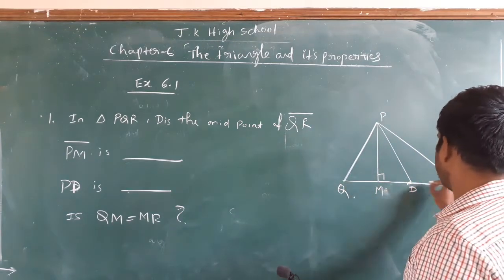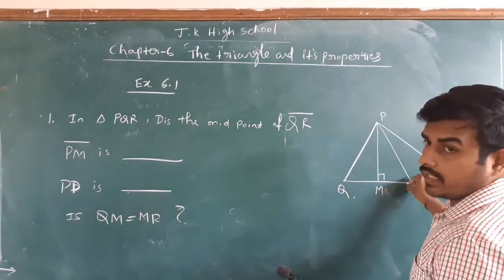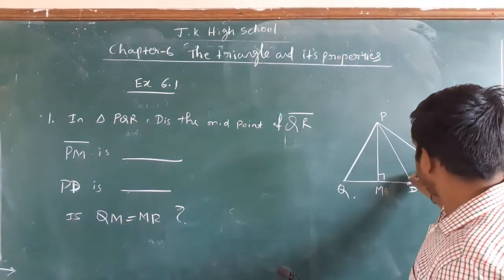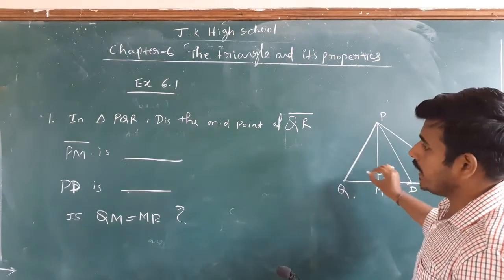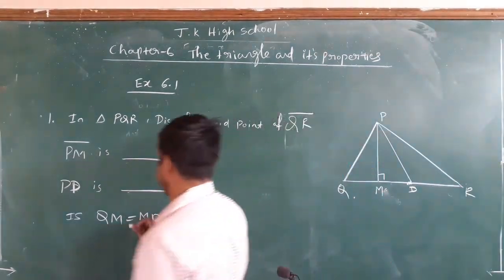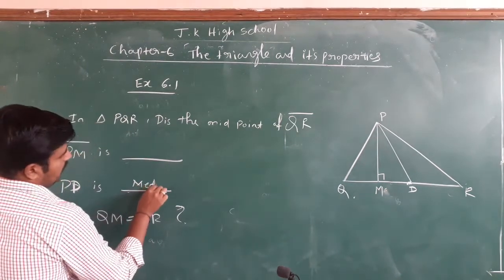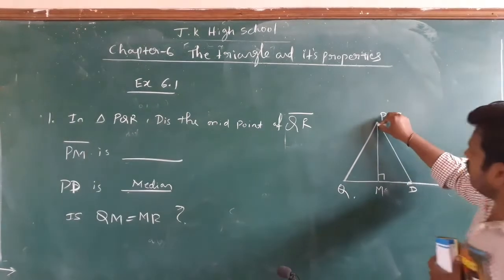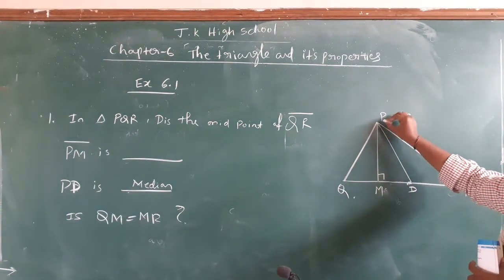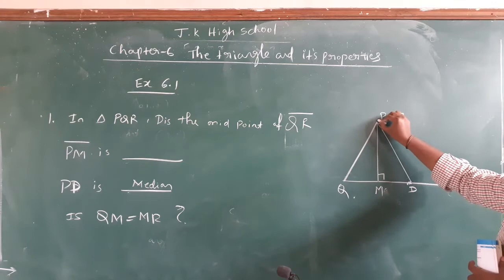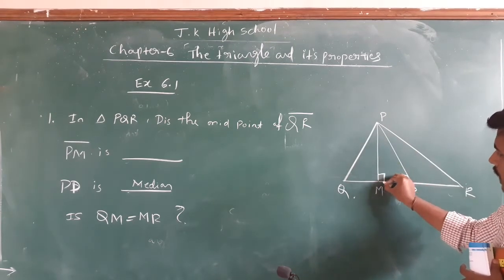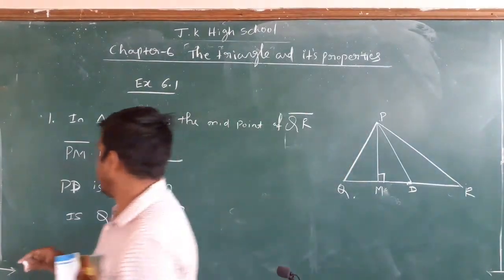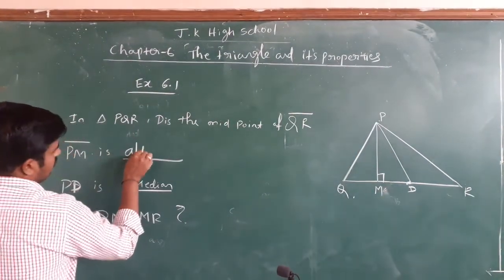QR's midpoint is D, then what is PD? PD is a line that joins the vertex with the midpoint of the opposite side. So PD is a median. What is PM? PM is a line that is drawn from a vertex and it is perpendicular. It is making 90 degree with the opposite side. Therefore, PM will become altitude or height. Both are same. Altitude.